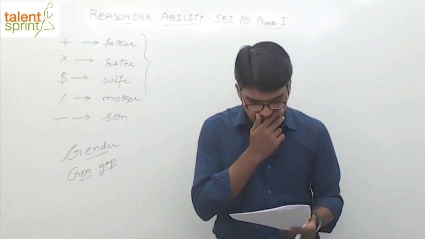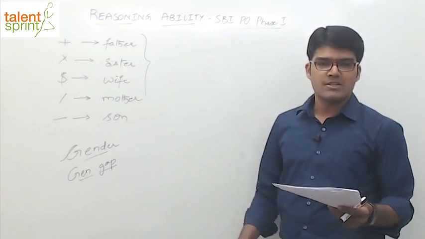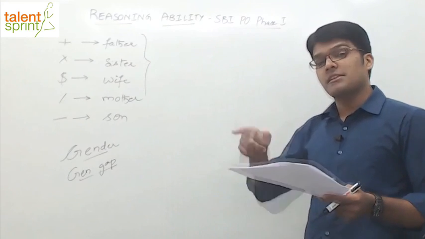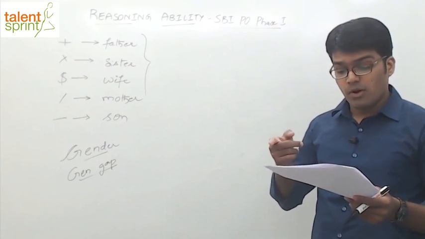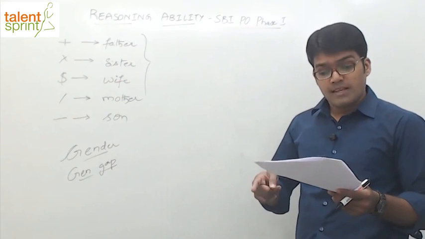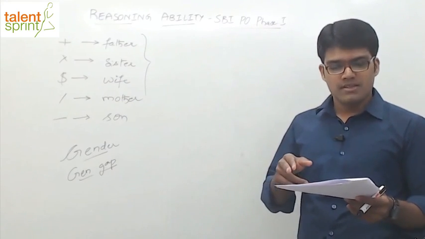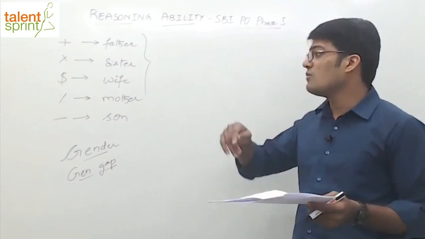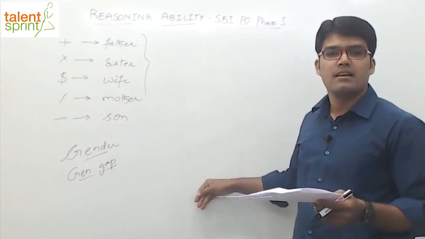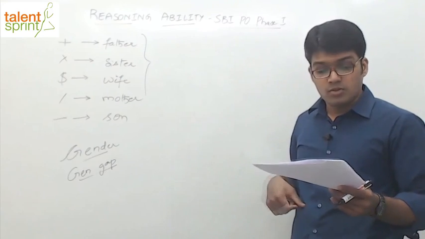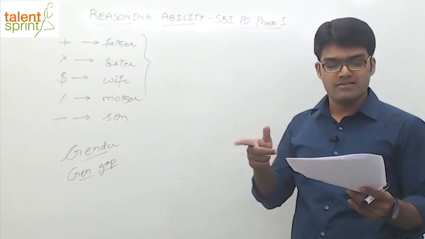Time is already up, but I wish I could do more. One last question from blood relations. This time it is the other way, right? Which among the following expressions is true if Y is the son of X is definitely false? So far we have been checking which is definitely correct. But now we have to check which of them is true if Y is the son of X is definitely false.